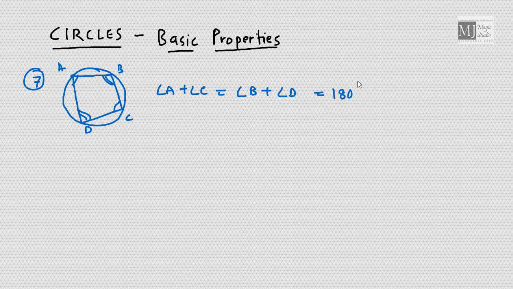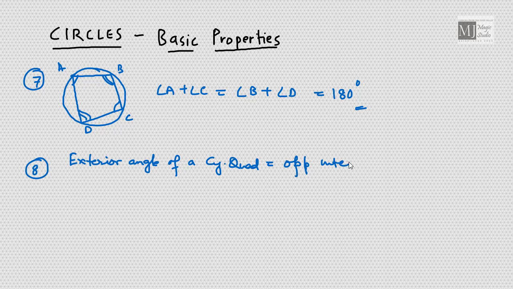Very useful property. The exterior angle of a cyclic quadrilateral is equal to the opposite interior angle.